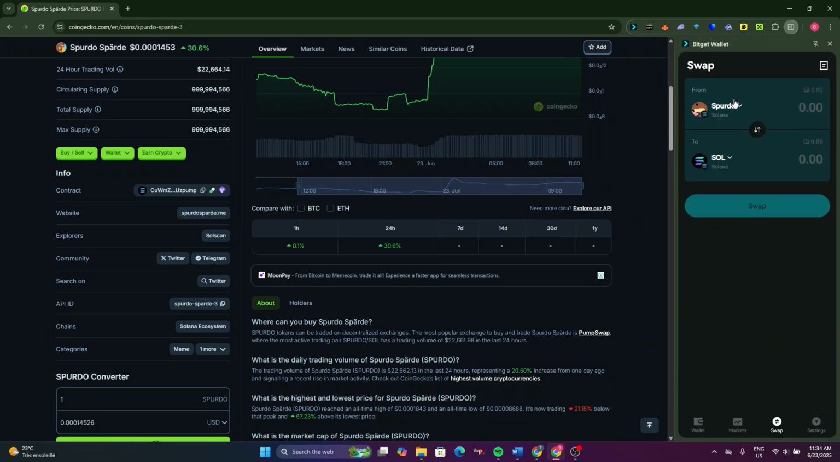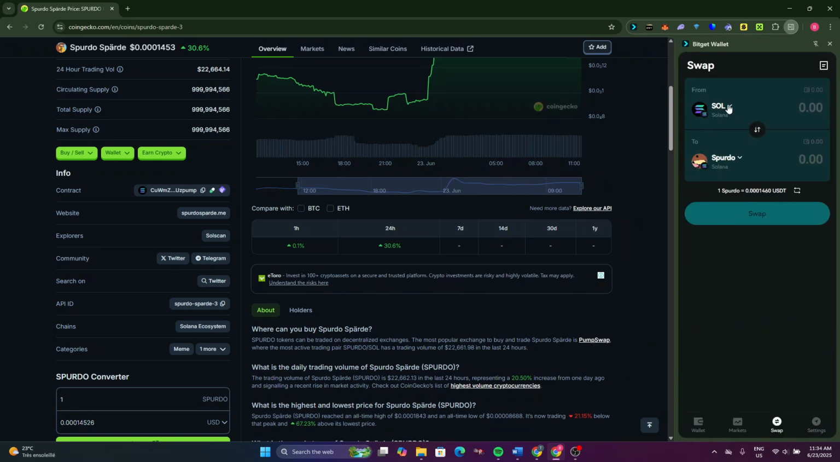After that, click on swap. Now, make sure to switch it from here, and from the top, you can select the token that you want to buy with, for example, USDC, and now you can type how much you want to buy, and this is how much you will be able to receive. And after that, click here on swap, and you will be able to buy this token in your wallet. So this is how to buy Spurdo token.